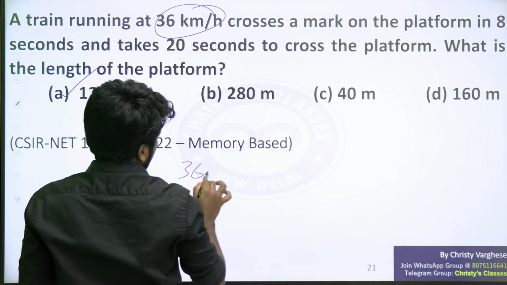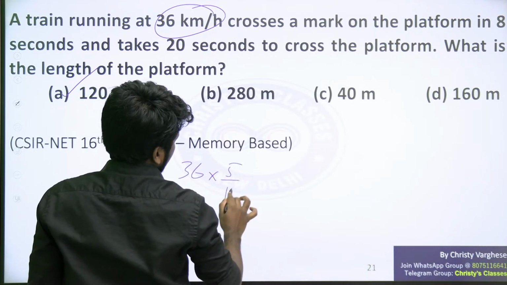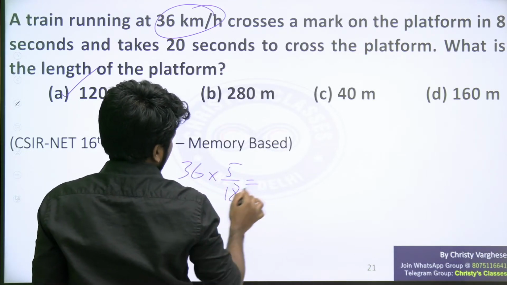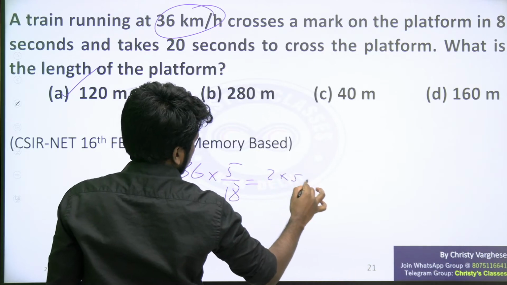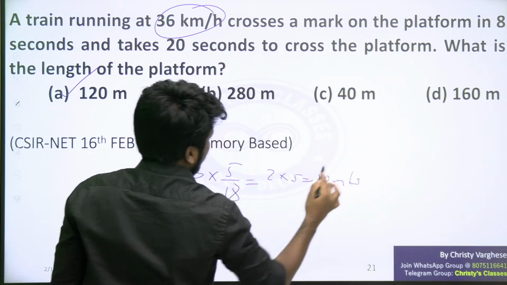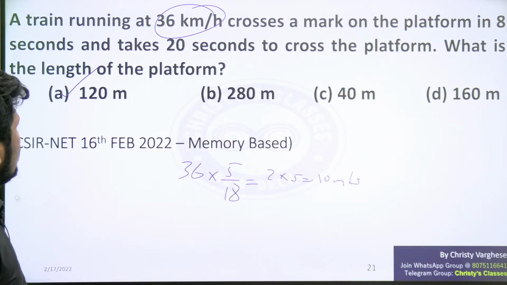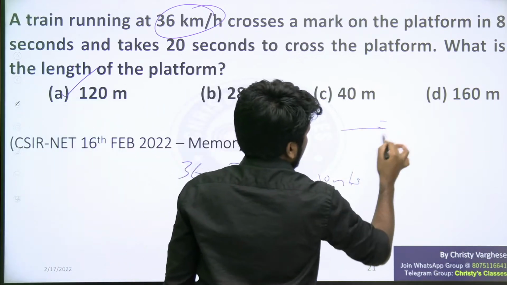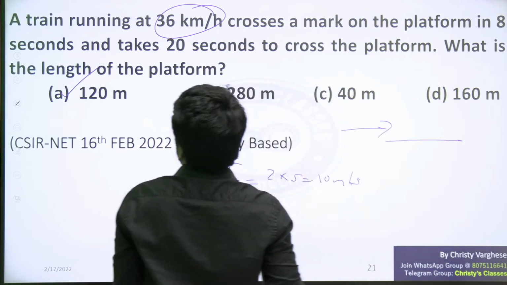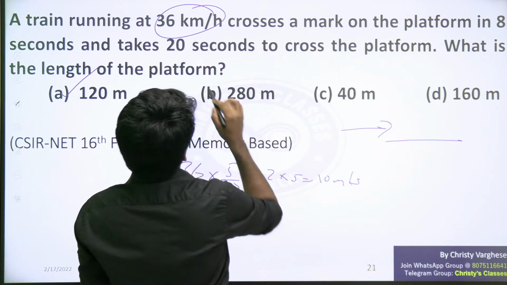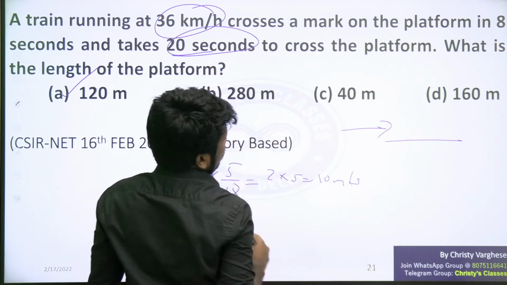First you have to convert 36 km per hour into meter per second. 5 by 18 you need to multiply. That is 2 into 5, 10 meter per second. That means in 1 second 10 meter the train will move. Train should cross a platform in 20 seconds, and cross a point in 8 seconds.